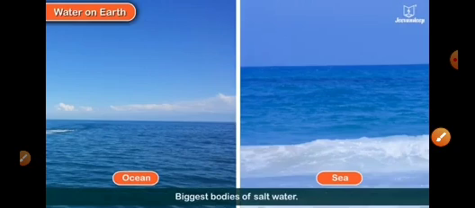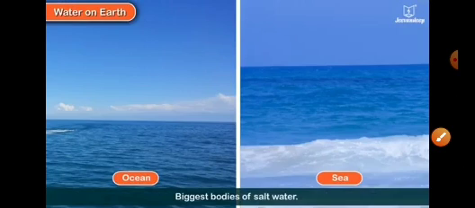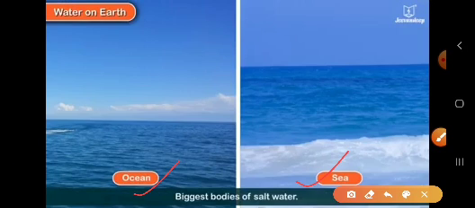As we know, most of the earth is covered by water. The two biggest water bodies are the ocean and the sea.